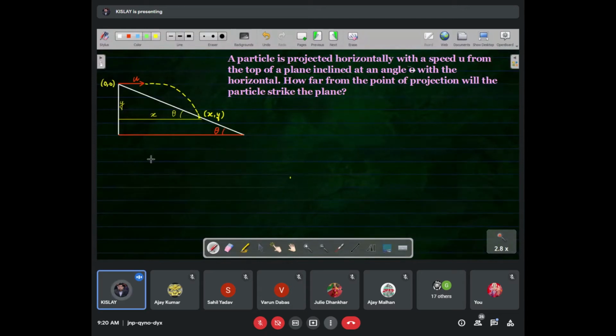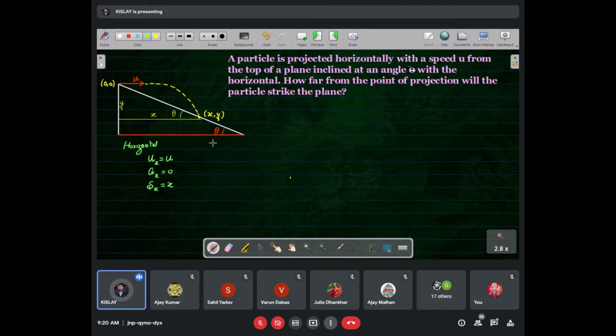Now see, for the horizontal motion, the horizontal velocity ux is equal to u, and acceleration in x direction is 0, and displacement here we have taken, that is sx is x.